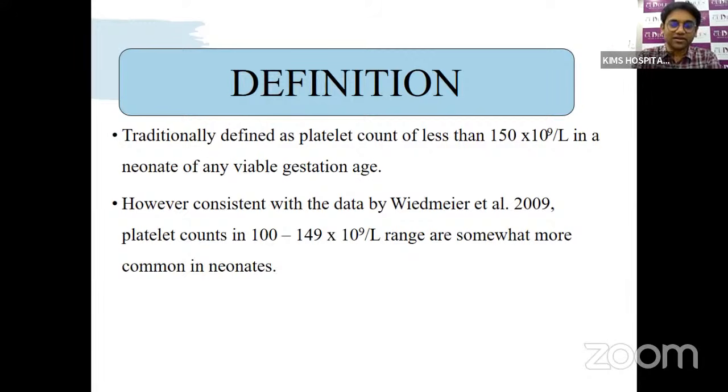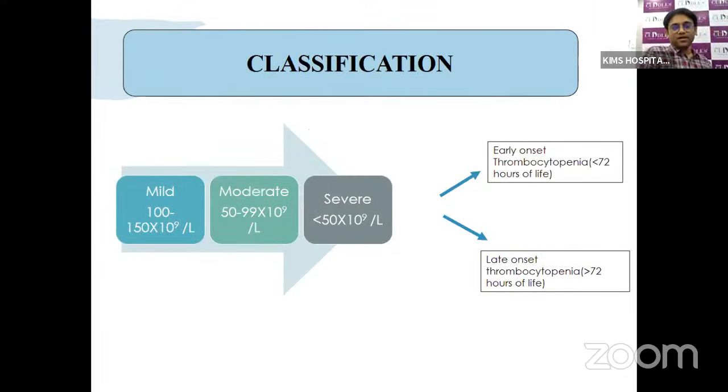But traditionally, we take any platelet count less than 1.5 lakh as thrombocytopenia. When you classify thrombocytopenia, we classify based upon two things. One, based upon the severity, we classify as mild, moderate, and severe. The mild is 1 to 1.5 lakh, the moderate is 50,000 to 1 lakh, and the severe is less than 50,000. So this is based upon the severity.